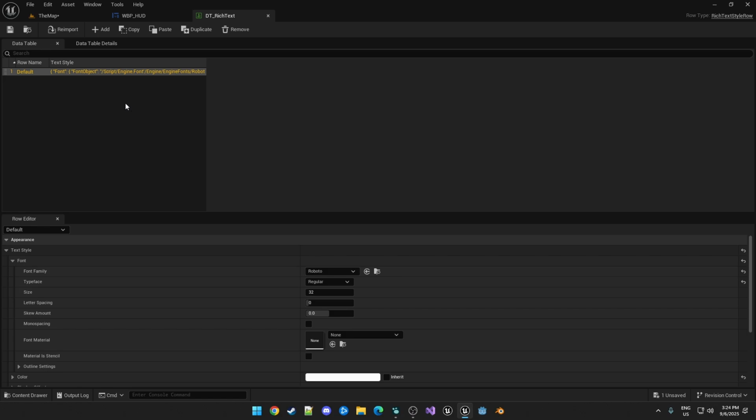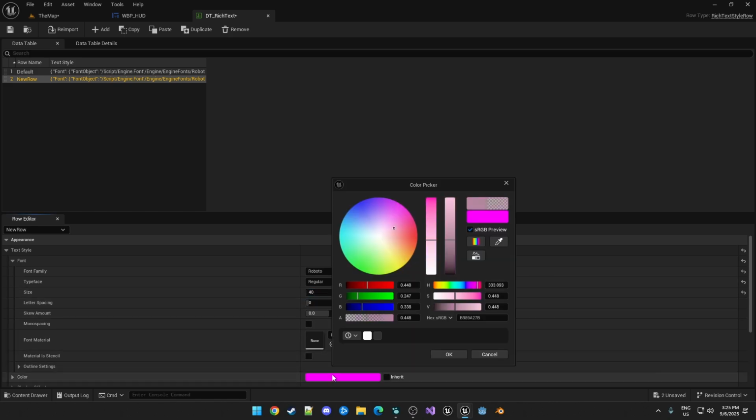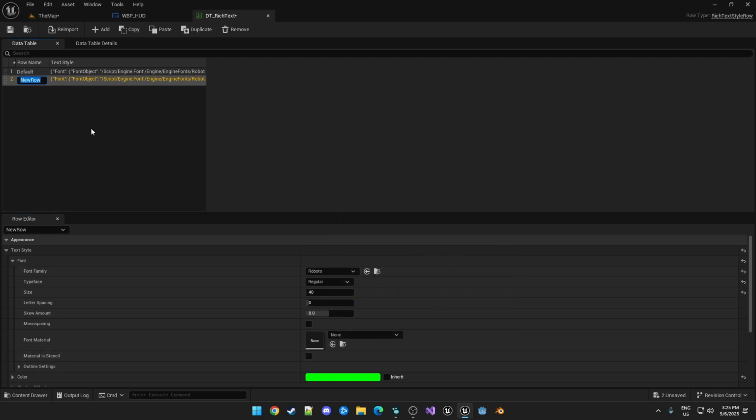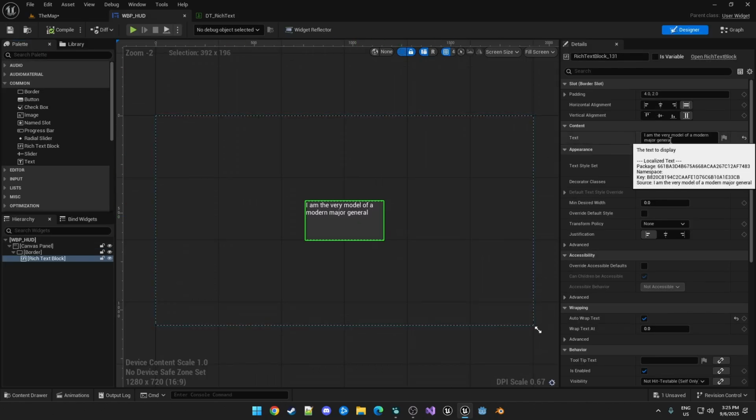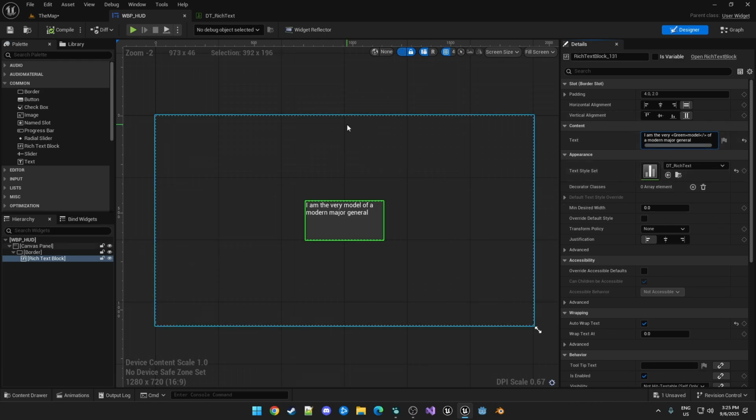First thing we do is in our data table, we add another row. I'm just going to set this one again to Roboto. I'll just make it a little bigger, and we'll make it green. And we'll just call this green. So with that saved, in here, we just need to surround a section with the proper tag. So the way this works is you do less than the name of the style, greater than. Where we want that style to end, we do a less than / greater than. Once we compile and save that, we now have model as green.